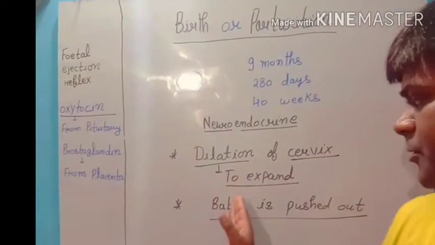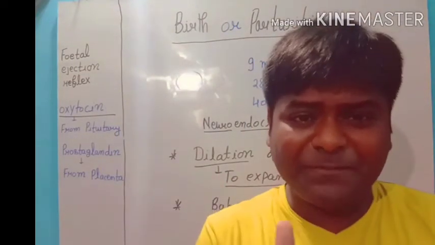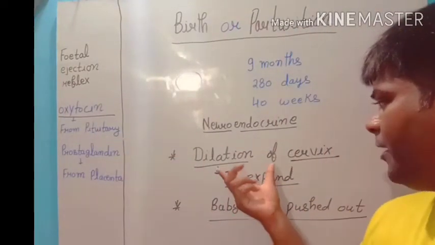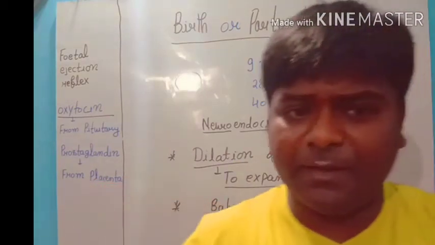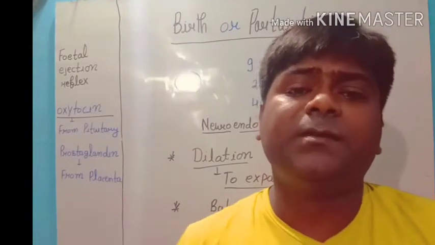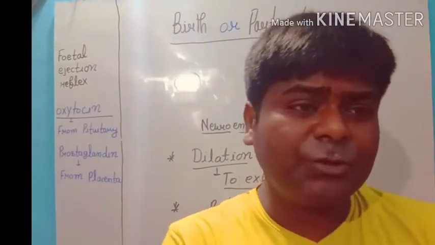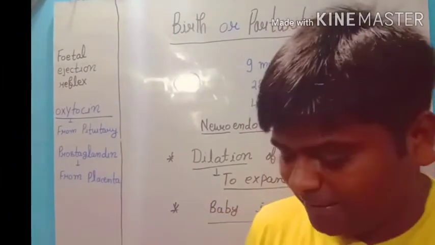When the baby is pushed out, it comes out, we will have that rupturing of the amniotic bag, and there is a release of the amniotic fluid at that time, and with the baby, that amniotic fluid, amniotic bag, and all the temporary structures are coming out also. And there is a switch over. We have expansion of the lungs.